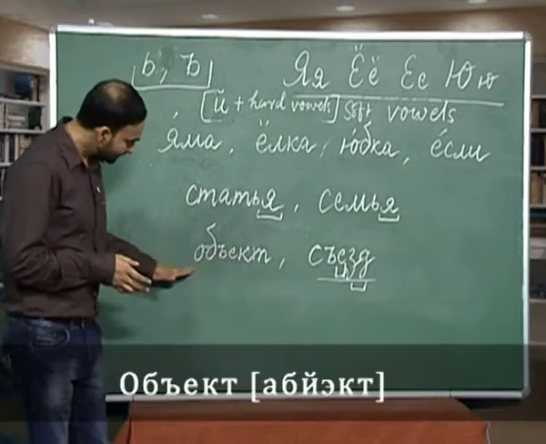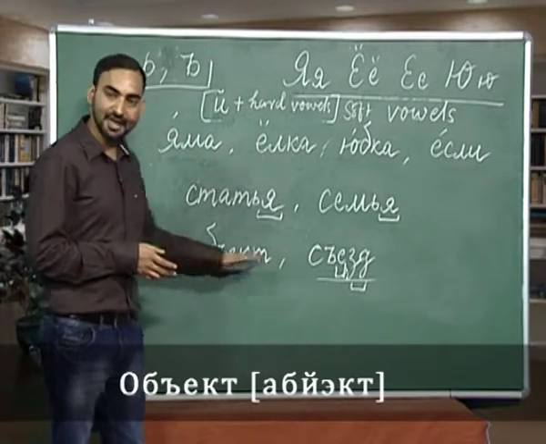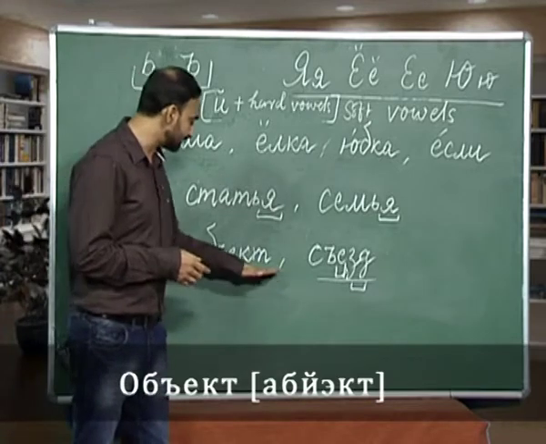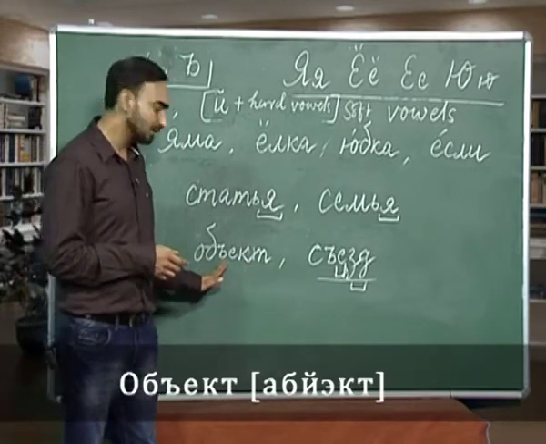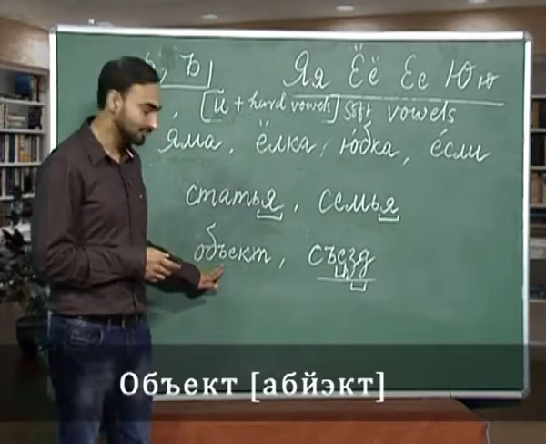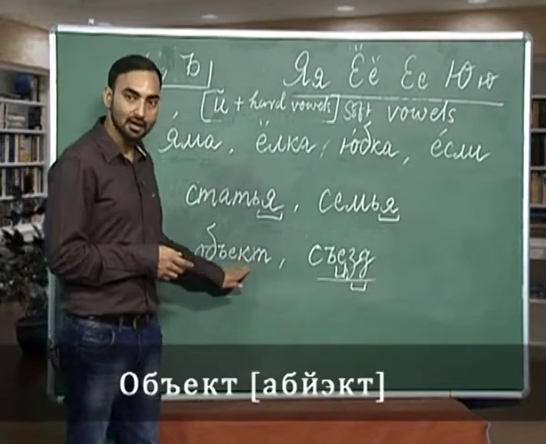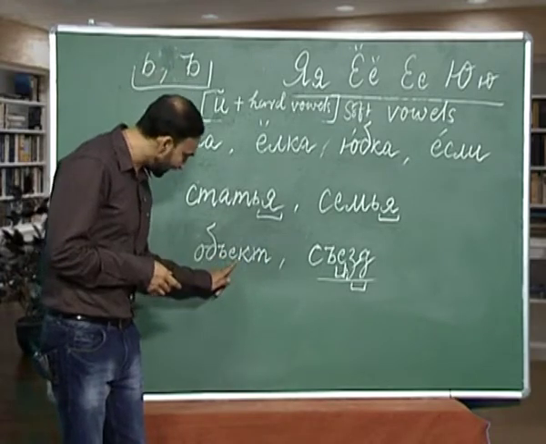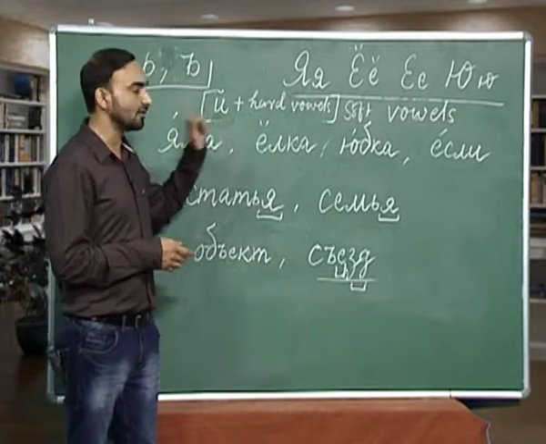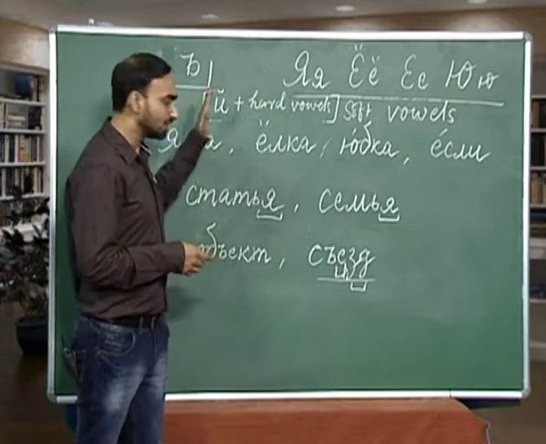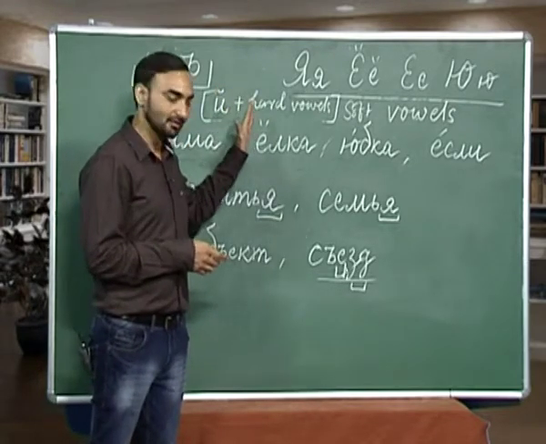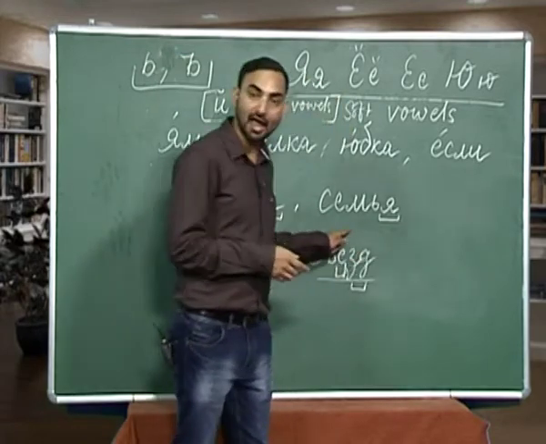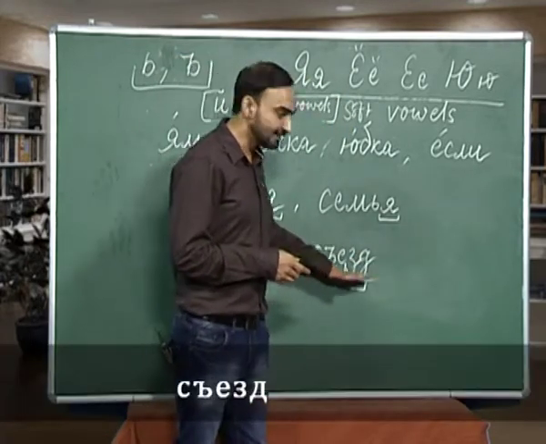Next word we have is obyekt. This word we have already discussed just now. Obyekt. Here o, b, and this one is a hard sign. Ye, k, t. Obyekt. And this ye is pronounced as the combination of these two sounds, e kratke and e. The next word we have is syezd.